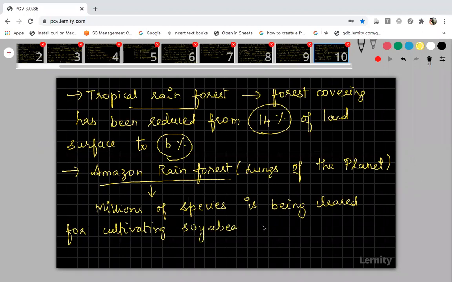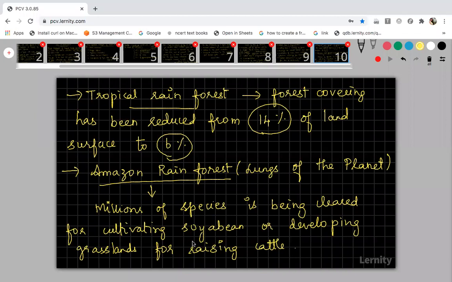Cultivating soybean, also for developing grasslands. Grasslands will be for what purpose? For the cattle organisms to graze, right? For raising cattle. Because cattle organisms, their major food is grassland, right? So for developing grasslands for raising cattle, they have cleared millions of species because of cultivating soybean or developing grasslands for raising cattle.